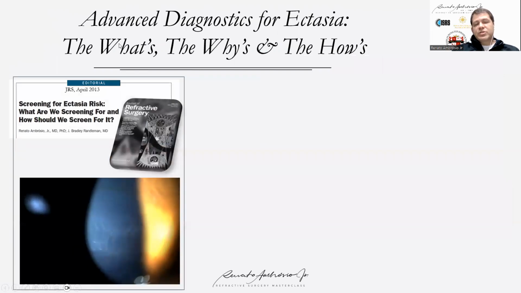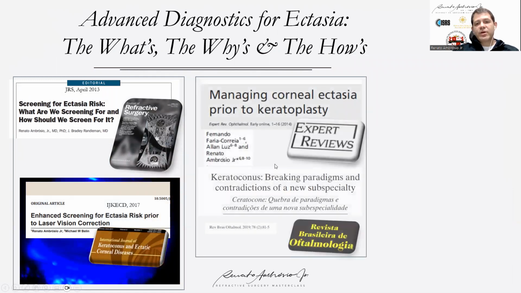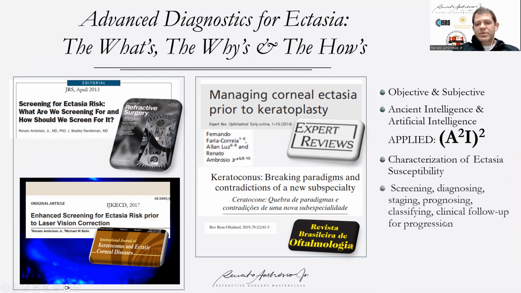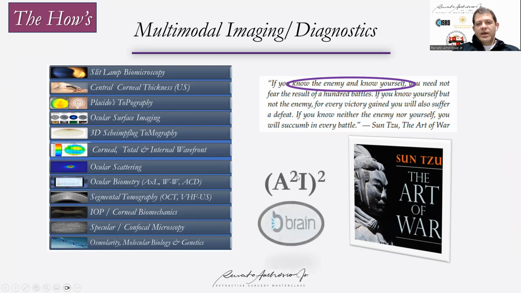When you think about advanced diagnosis for ectasia, the whats, the whys, the hows, we have to understand that enhanced screening for ectasia risk is different than managing patients prior to keratoplasty, considering the paradigm shift. We have objective versus subjective data. We have to apply artificial intelligence with philosophy, and this is the algorithm that we described, A2I squared. We have characterized ectasia susceptibility. We have staging, prognosing, classifying, follow-up, and definitely clinical decision. This is a true revolution in evolution using multimodal imaging with a proper approach, understanding what we're trying to achieve and using the technologies with the best strategy possible.